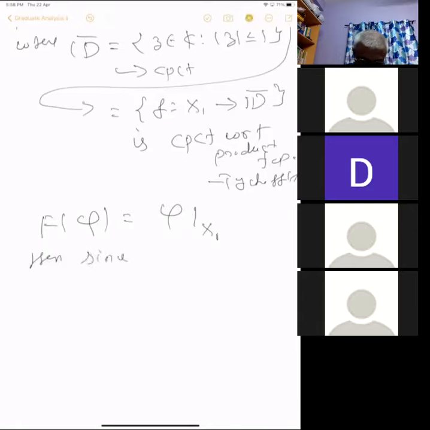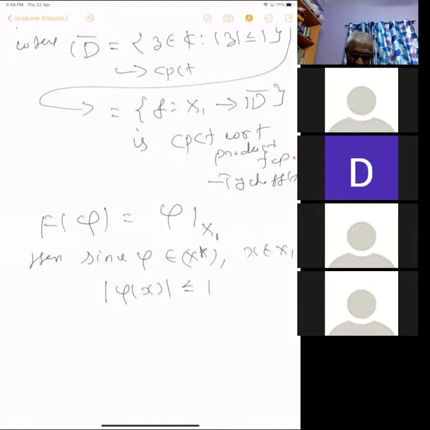Since phi is in X star 1, mod of phi of x is less than or equal to 1 for x in X1.